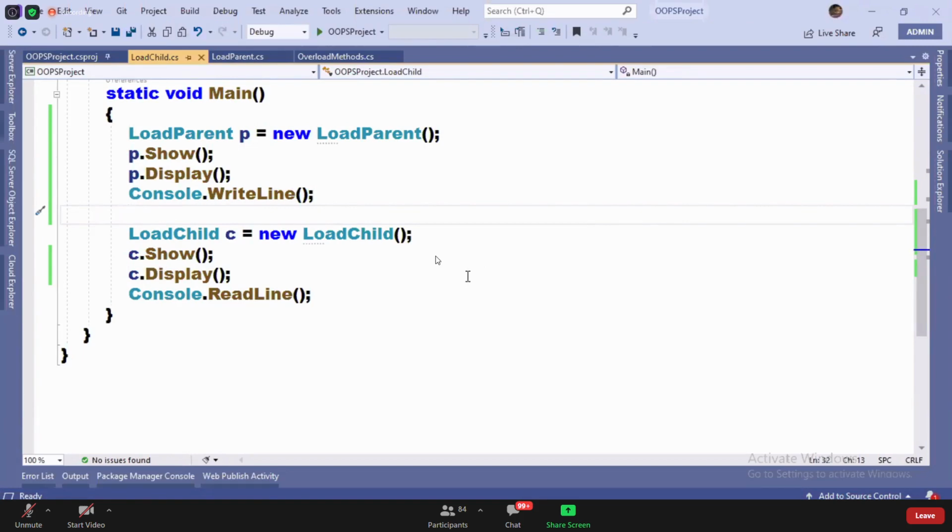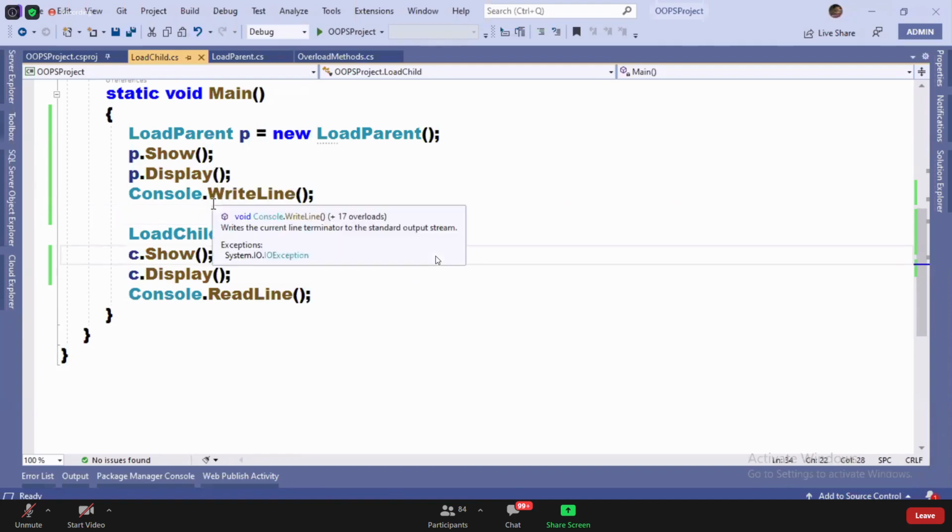With the help of the base keyword you can call, guys, but unfortunately, you cannot use keywords like this and base.